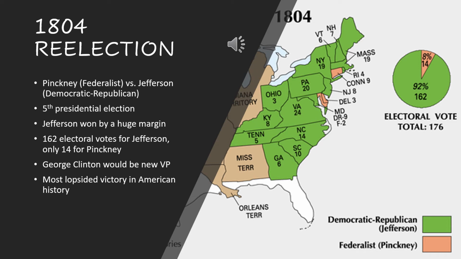And I think it's really important to point out that during the first term of Thomas Jefferson, you're going to see Aaron Burr as his vice president. But due to the fact that he made that horrible decision to kill Alexander Hamilton in the duel, Thomas Jefferson, for good reason, wants to distance himself from Aaron Burr and now picks a new vice president. So at the end of this, it's really important to realize the Federalist Party is kind of fading out, as you can see with that huge loss from Charles Pinckney, and Democratic Republicans are in the spotlight. Thomas Jefferson has the hearts of Americans at this point, and he is going to go towards his second term as president.